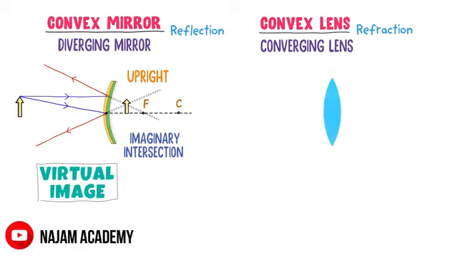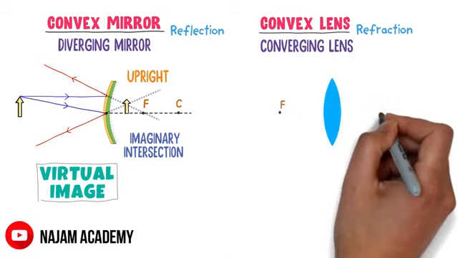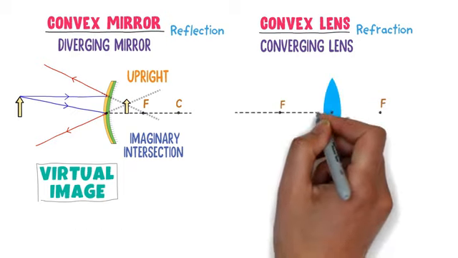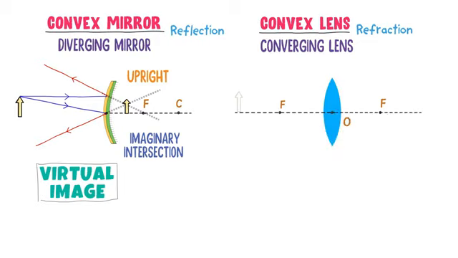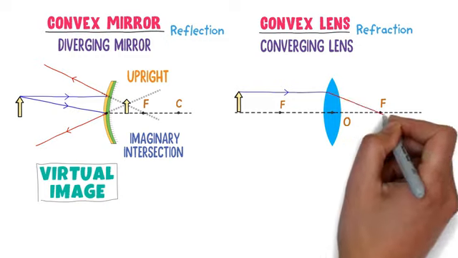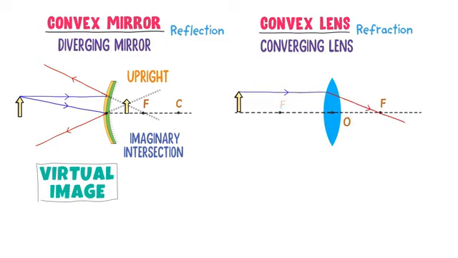Secondly, consider a convex lens. Let this be the focal point, optical center and principal axis of the convex lens. A parallel light ray hits the lens and it is refracted at focal point. Another light ray hits the optical center and it passes straight without any deflection. We can observe that refracted rays of light intersect at this point.